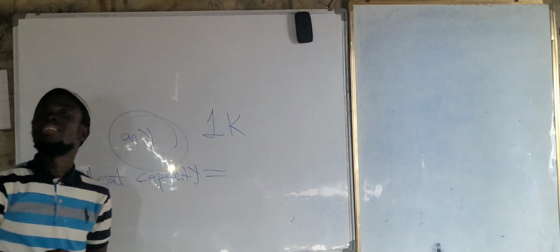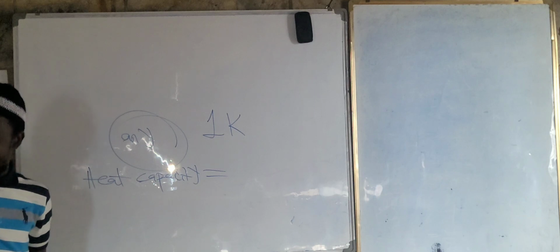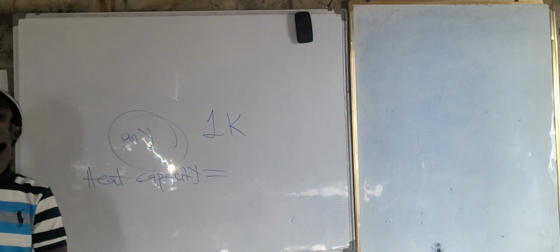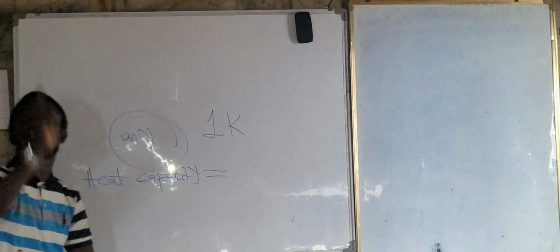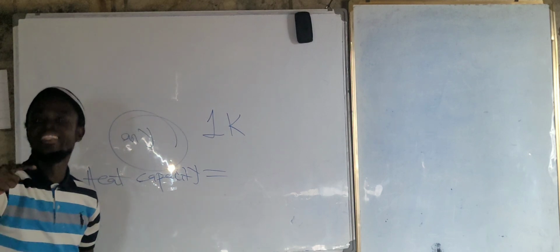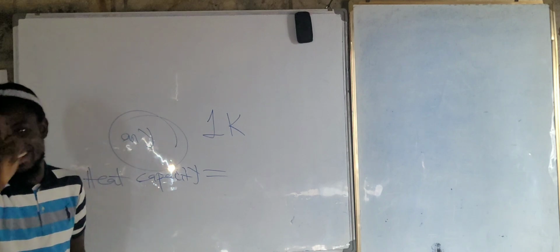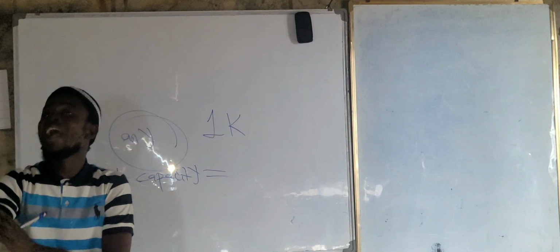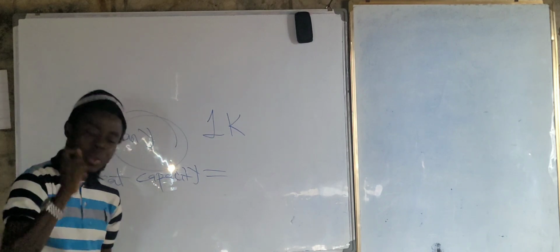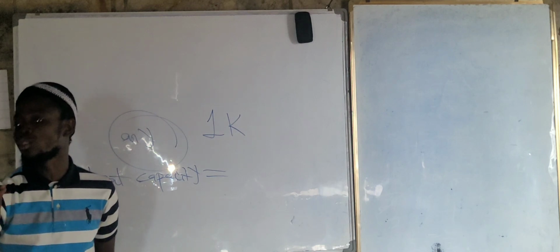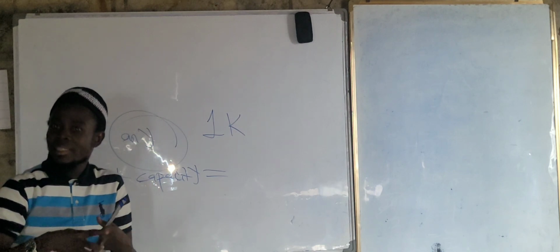Now we talk about the amount of heat required, the quantity of heat that is required to raise the temperature of any given mass of a substance to 1 Kelvin. You are using the word any. When you go to specific heat capacity, look at what specific means. It means permanent, actual.